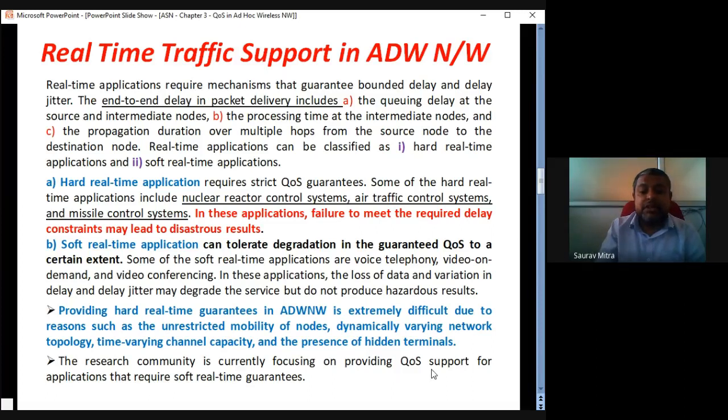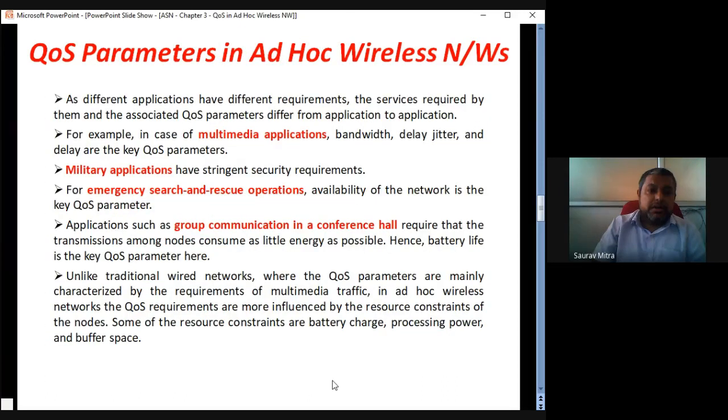The research community is currently focusing on providing QoS support for applications that require soft real-time guarantees. So both researches are going on, that is hard real-time applications in ad hoc networks and soft real-time applications in ad hoc networks. In soft real-time there is a tolerance for time variation, but how much time variation is acceptable? There also should be some limit, some bound. So all those things are being explored by the research community.